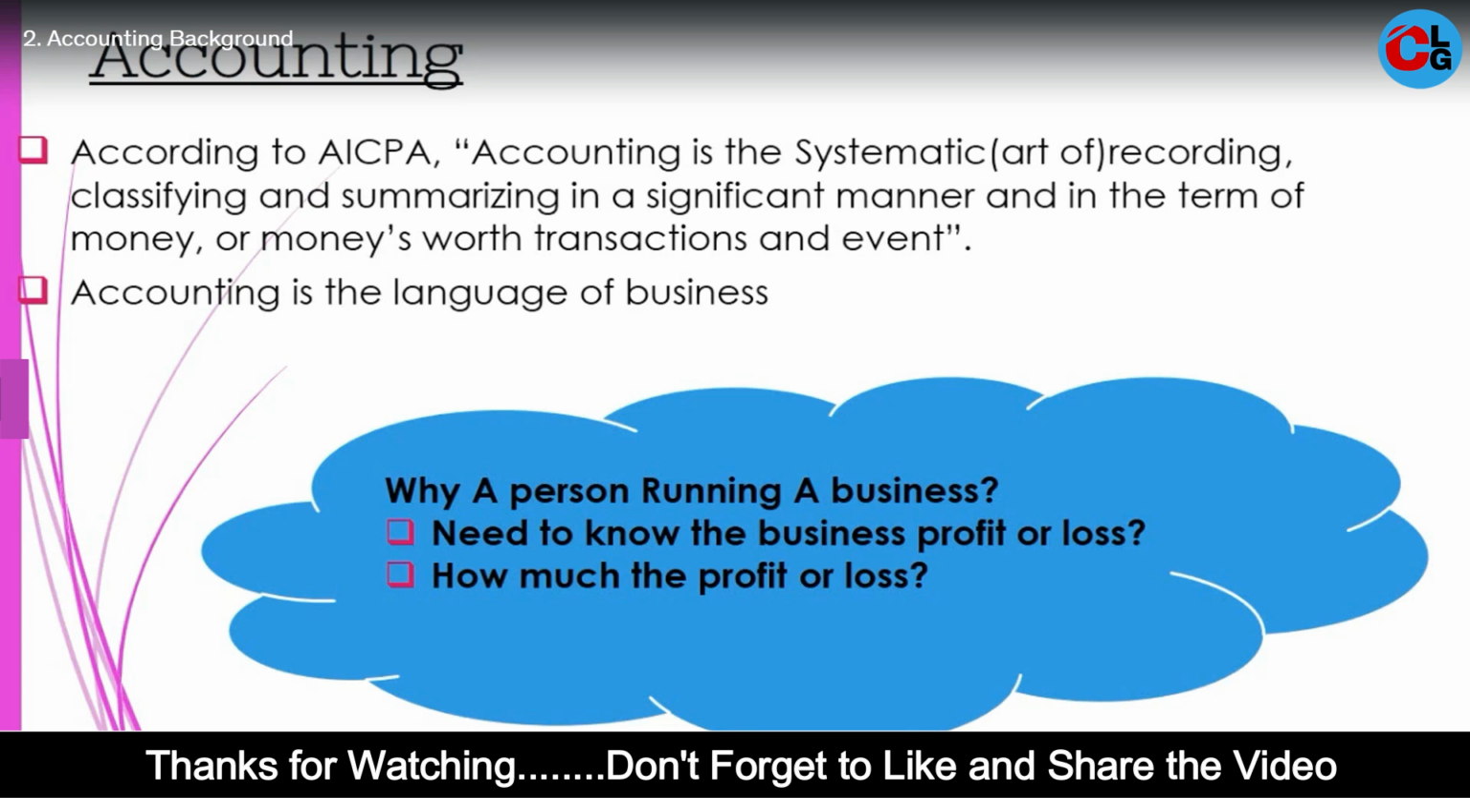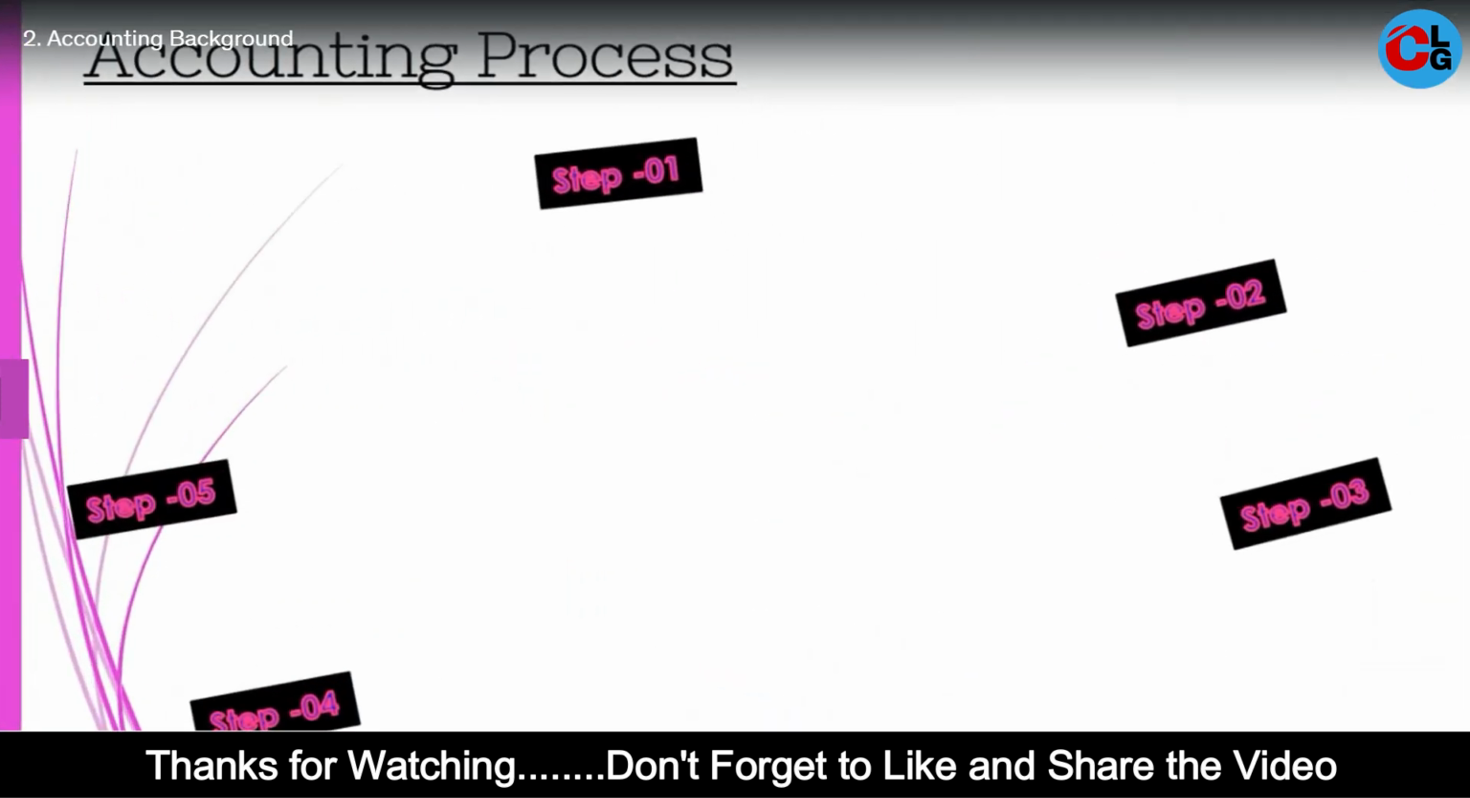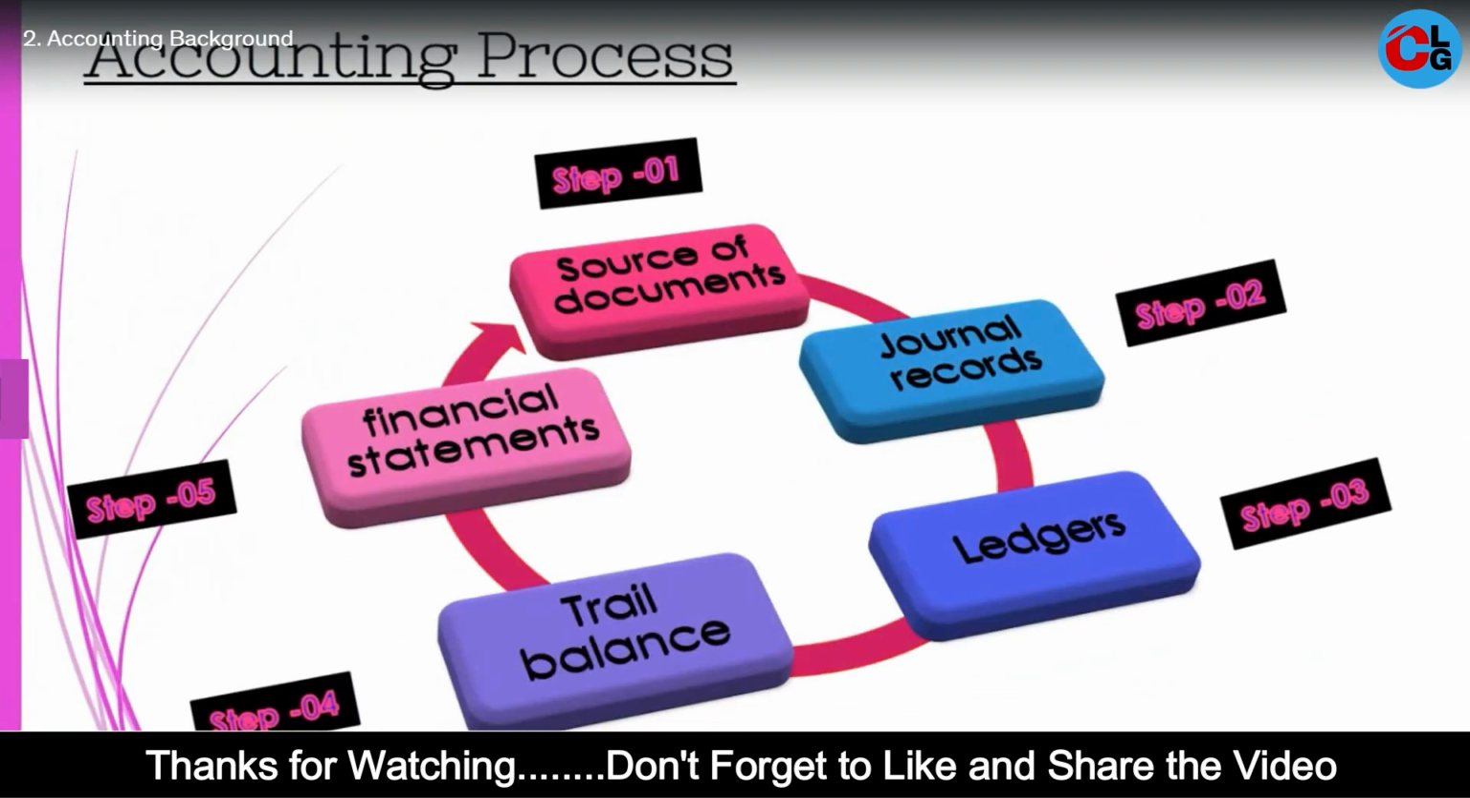And a person running a business needs to know the business profit or loss, and if it is profit, how much, and if it is loss, how much the loss is. So accounting is very important if you run a business. I also said that accounting is the systematic recording, classifying and summarizing in a significant manner. If it is systematic, accounting should have a process. So in the next part we will learn about the accounting process.